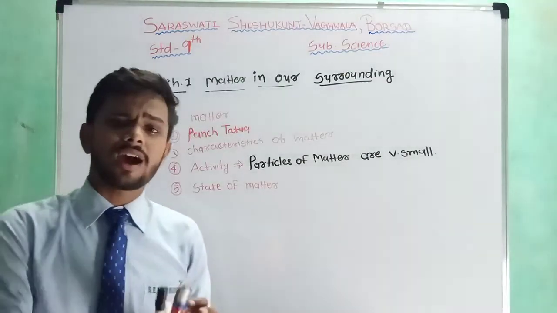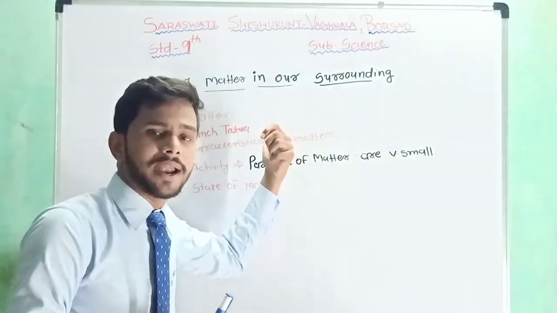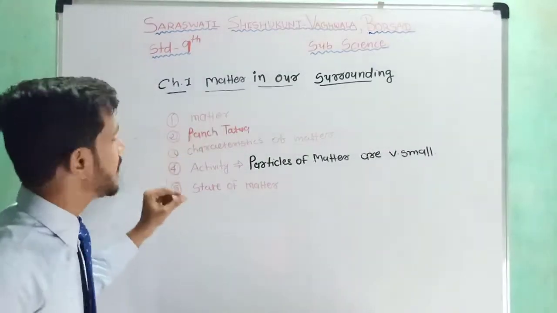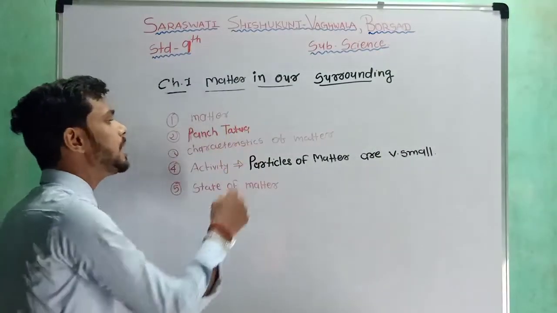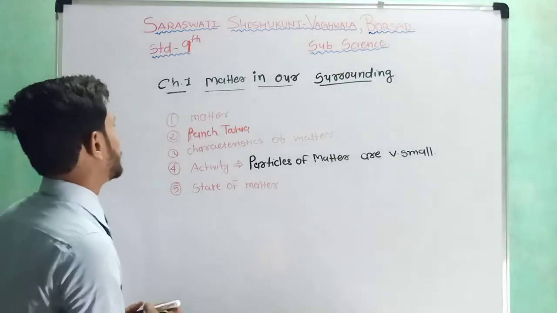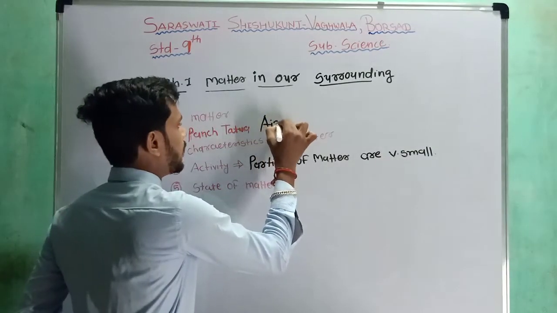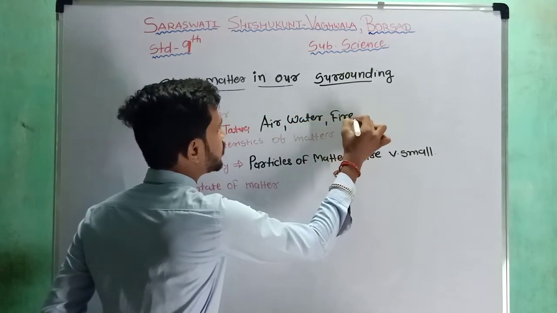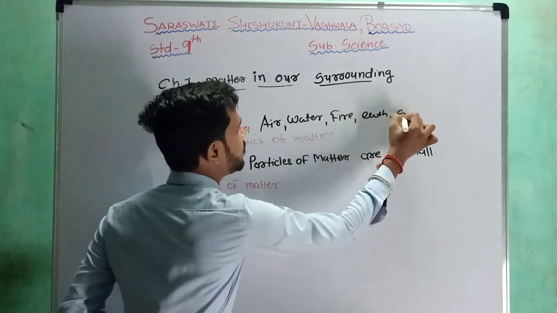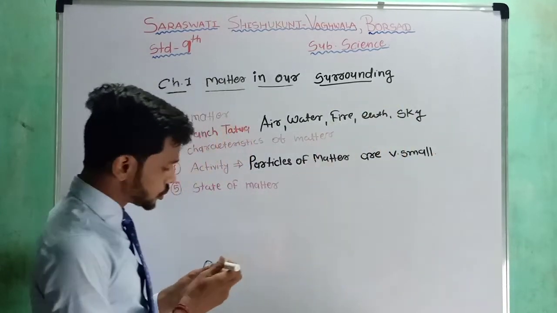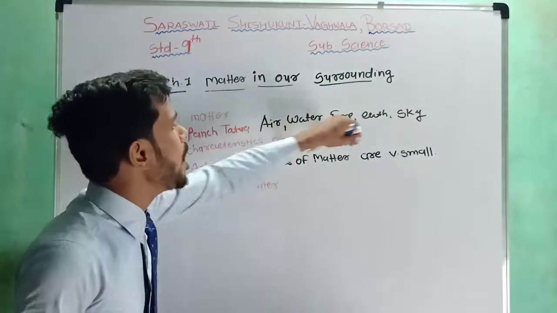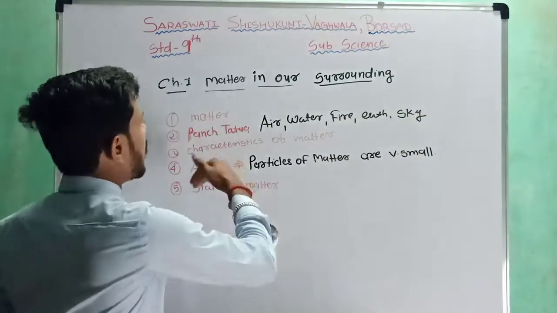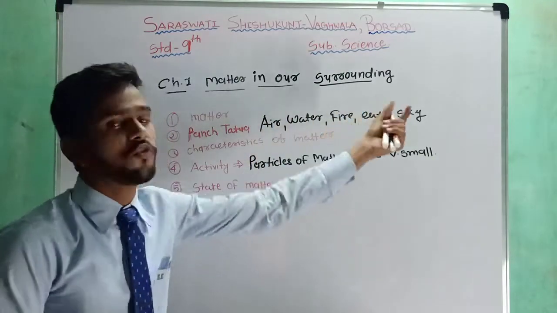Before any study or research about matter, our Indian philosophers classified matter into 5 basic elements, and these 5 basic elements are known as the Panch Tattva. And what are they? They are air, water, fire, earth, and the fifth one is sky. It was believed that every matter is made up from these 5 basic elements.